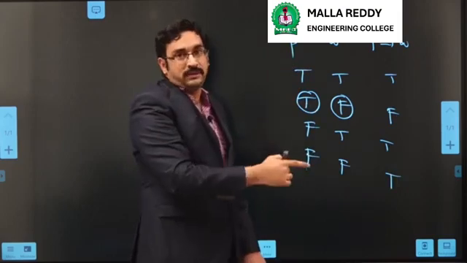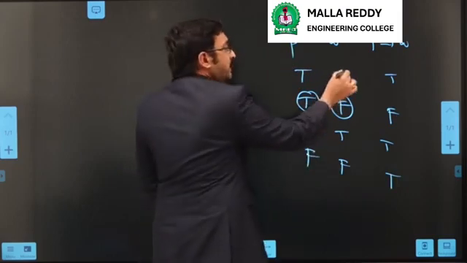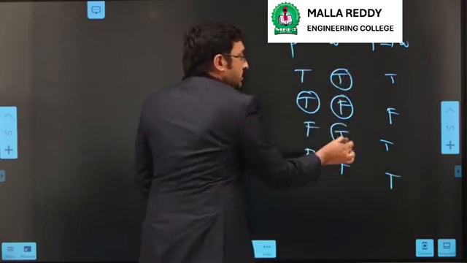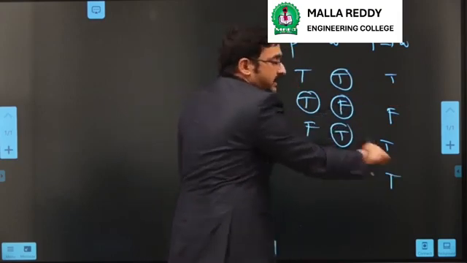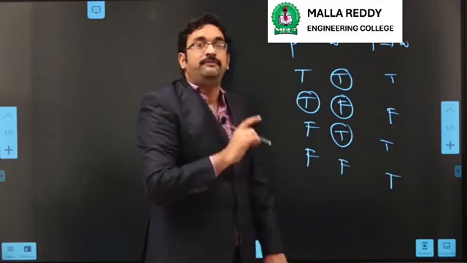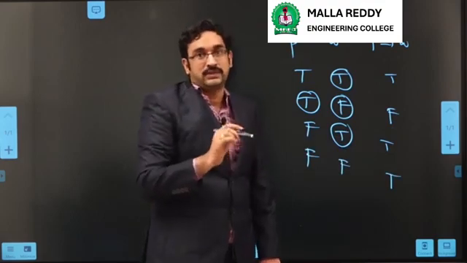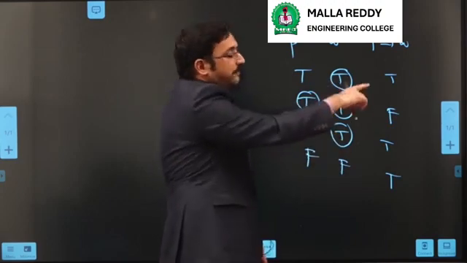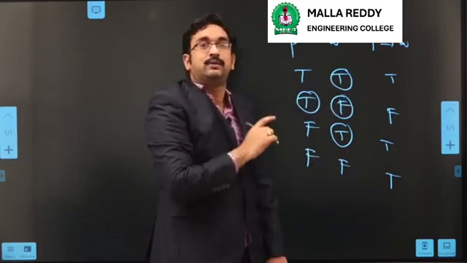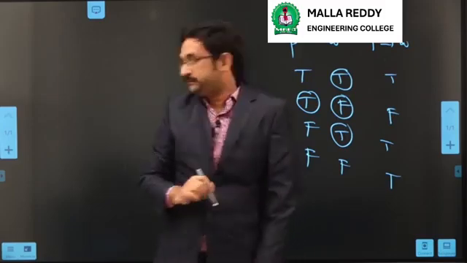So if we observe the truth table, we can understand that whenever Q is true, irrespective of the value of P, the implication is true. That's why if we want to prove that P implies Q is true, it is enough to show that Q is true. Then obviously it will be true. Such a proof is called a trivial proof.